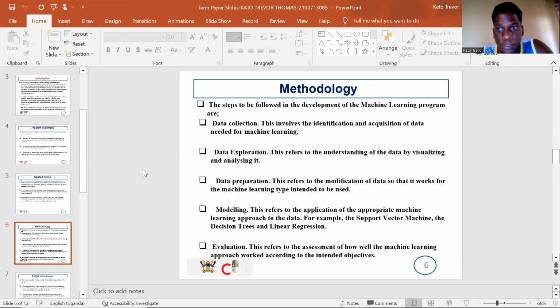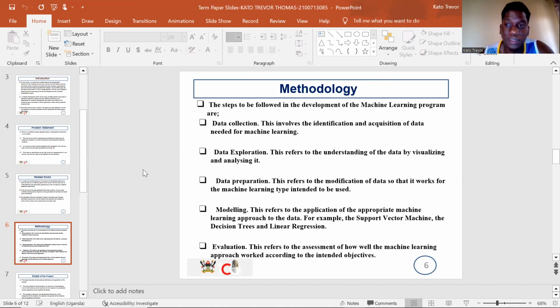Then the methodology is similar under machine learning. You can start with data collection, getting the data from a data set. Data exploration really refers to getting to understand the data. You can do this through different diagrams, like heat maps, correlation matrices, and so on. Then data preparation, that's making the data perfect, modifying it for the model that is to be used. This can be done through splitting the data. Modeling, that would be getting the appropriate model to use for the data that you have, so that you get the right results.